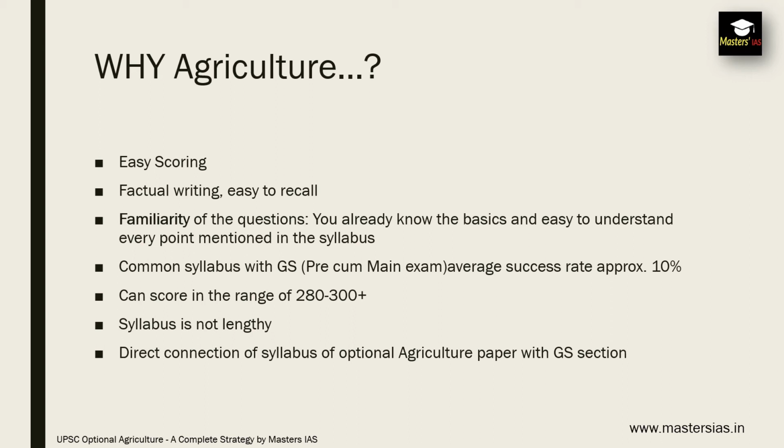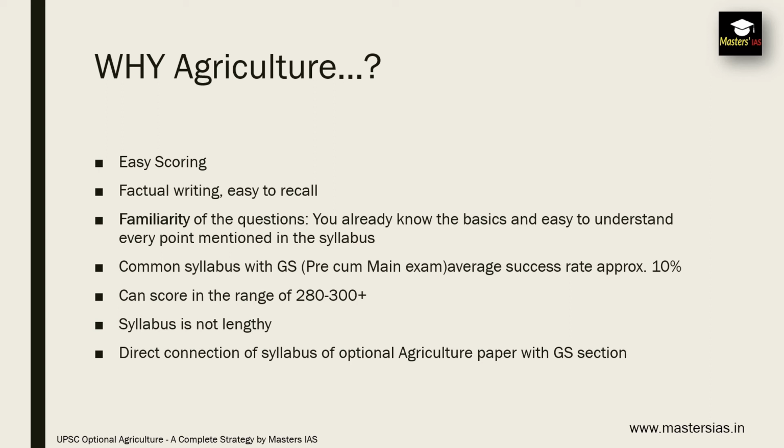There is also familiarity with the questions. Most of the syllabus you have read in your graduation and undergraduation, and some part of the syllabus is related to your preliminary and main examination. So you are familiar with this subject.